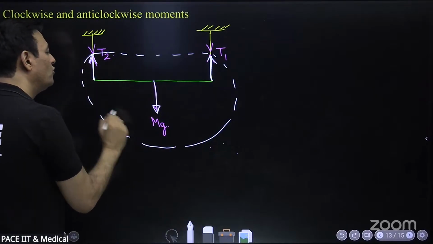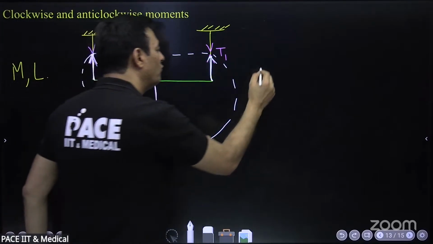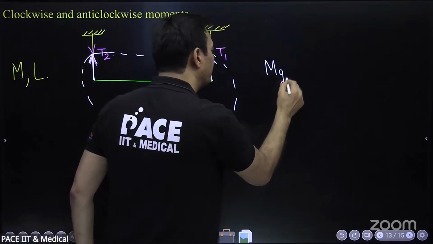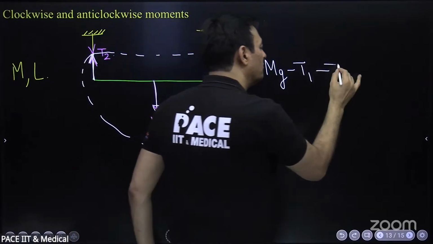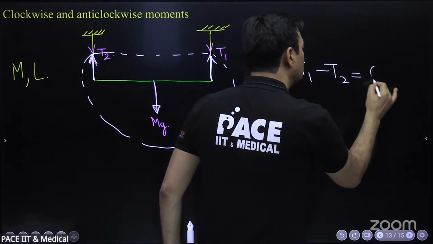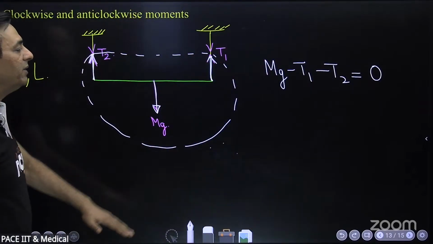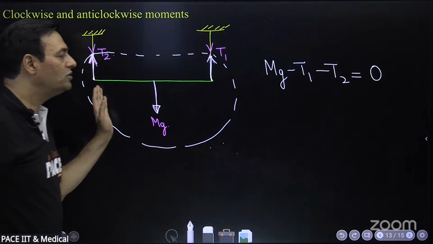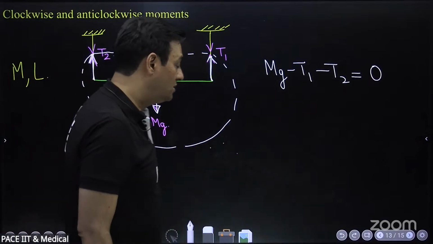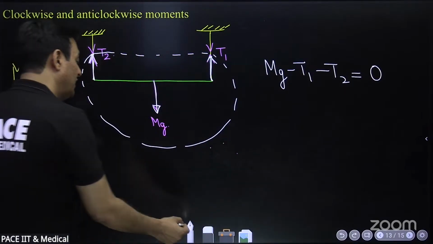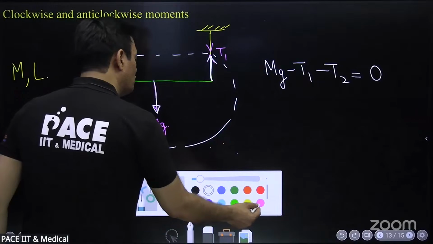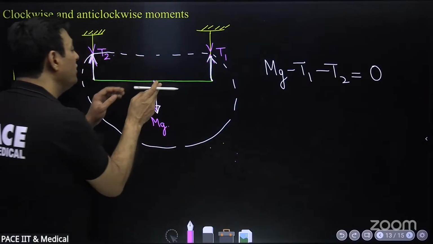What will be the force equation I will write? Net force downwards: mg minus T1 minus T2 is equal to mass into acceleration. Acceleration is 0. It is at rest, equilibrium. Net force is 0. Now, if there is equilibrium, net torque is also 0. It is not rotating also.